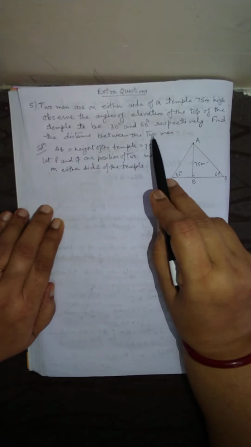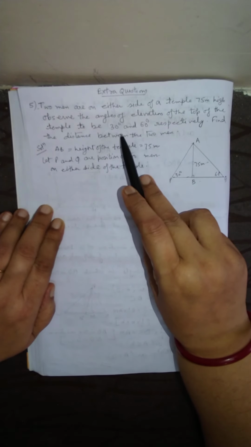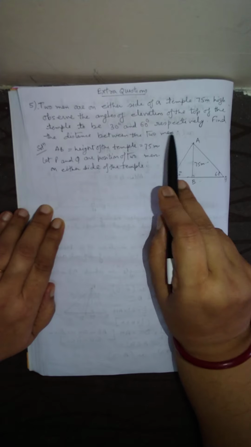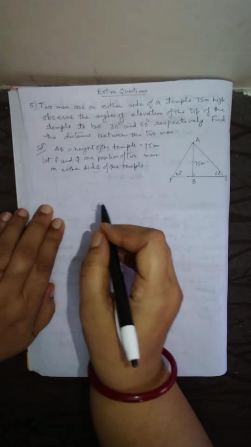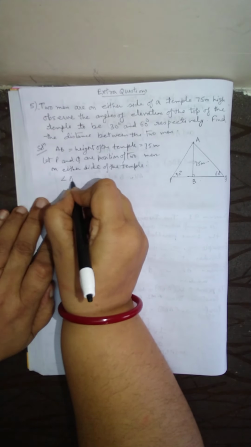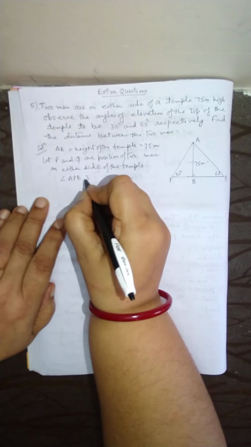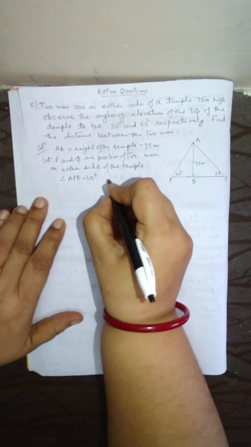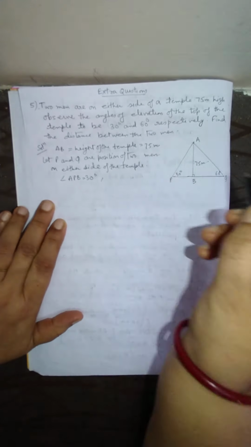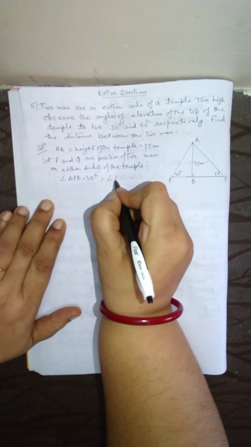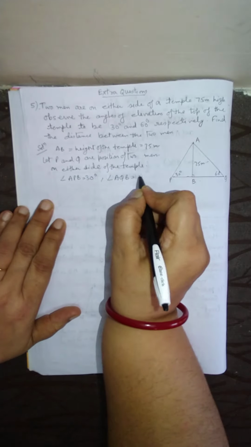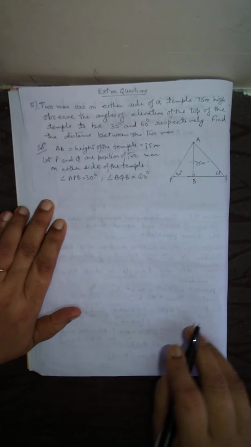And the angle of elevation is given 30 degree and 60 degree respectively. So your angle APB is given 30 degree and angle AQB is given 60 degree.